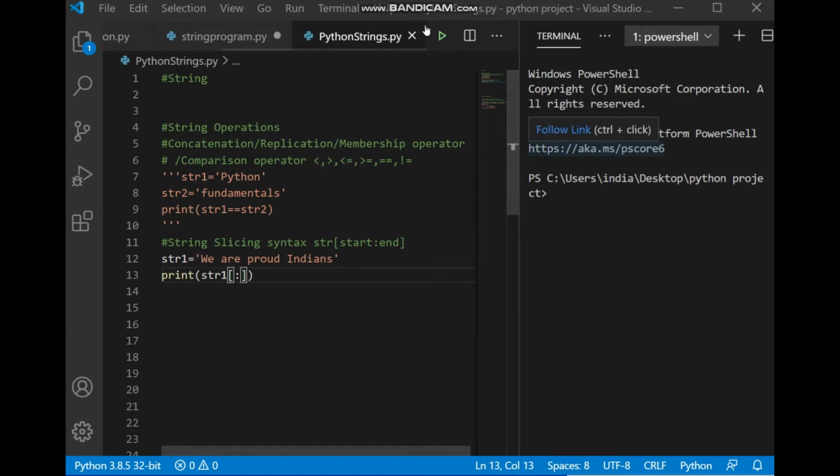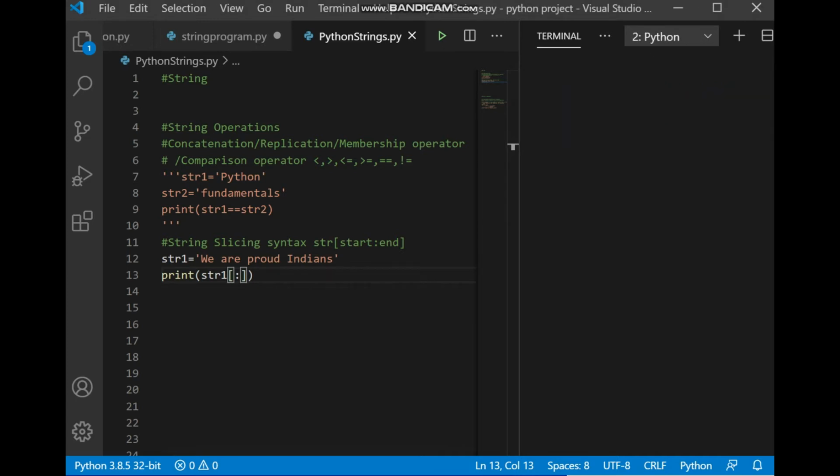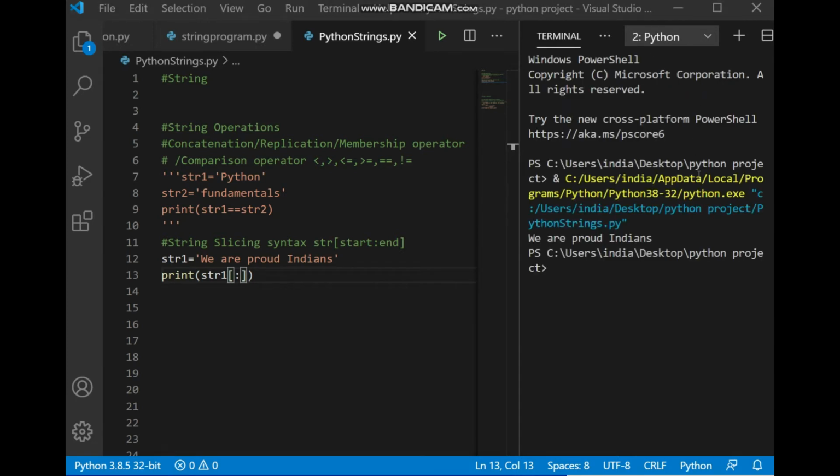See here, string 1, start and end both we have not given, so that's why the complete string is there on the screen. We are proud Indians.